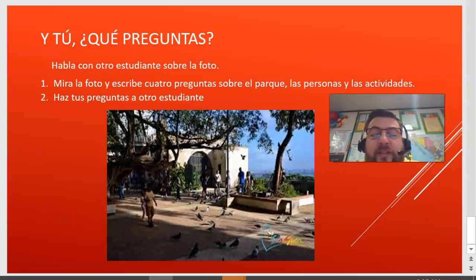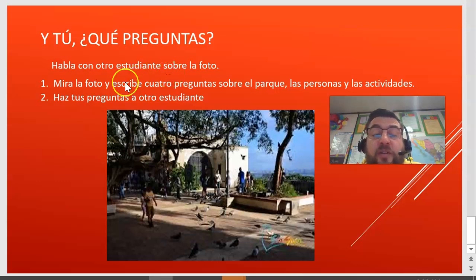¿Y tú qué preguntas? And you, what do you ask? So, you can talk to another student if you want, or you can do this on your own. Mira la foto y escribe 4 preguntas sobre el parque, las personas y las actividades. Look at the picture and write 4 questions about the park, the people and activities that you see happening, right? So, I could say, for example, I could ask, ¿Cómo está el tiempo? How is the weather? And I could just look at the picture and answer that, right? Alright, so have your questions, answer your questions.